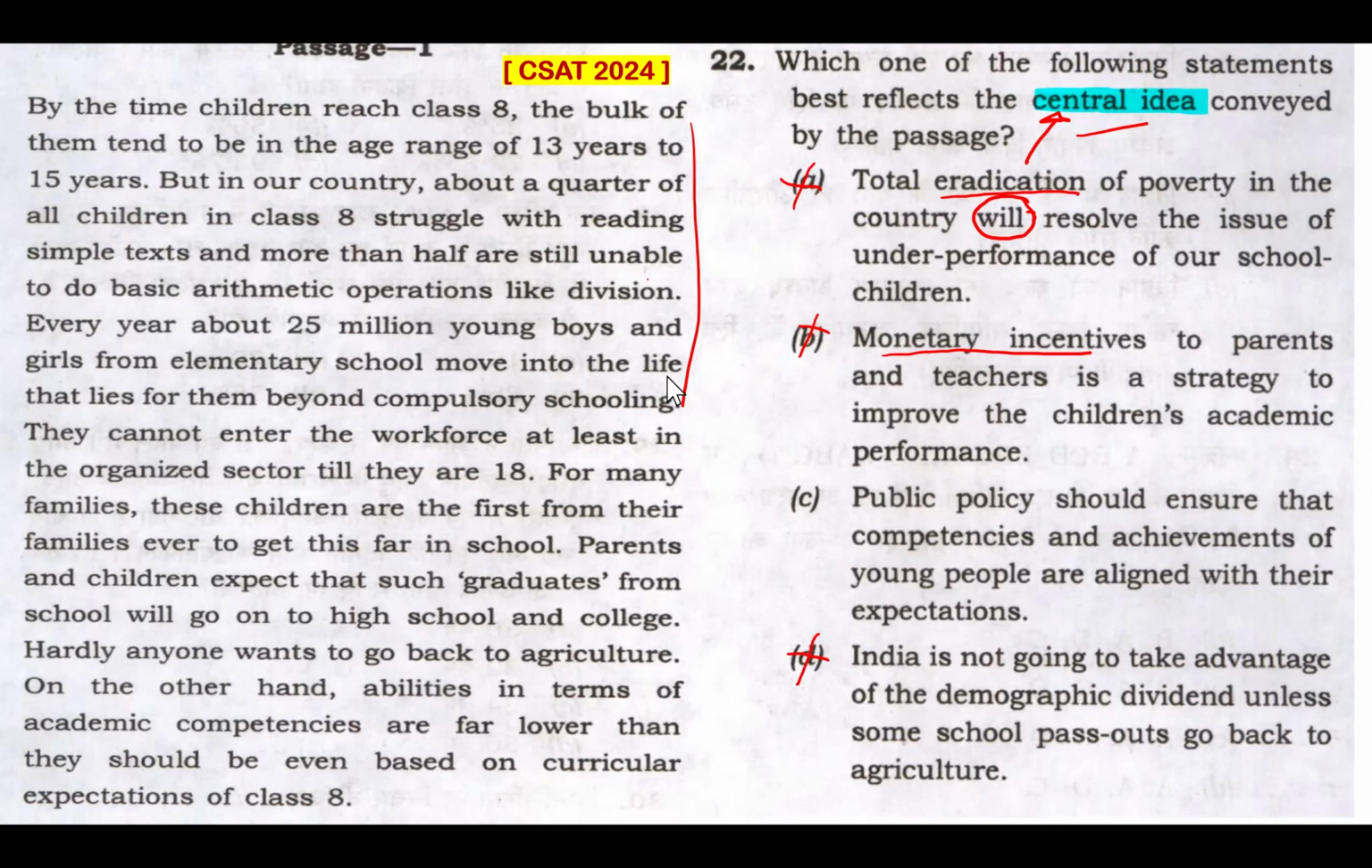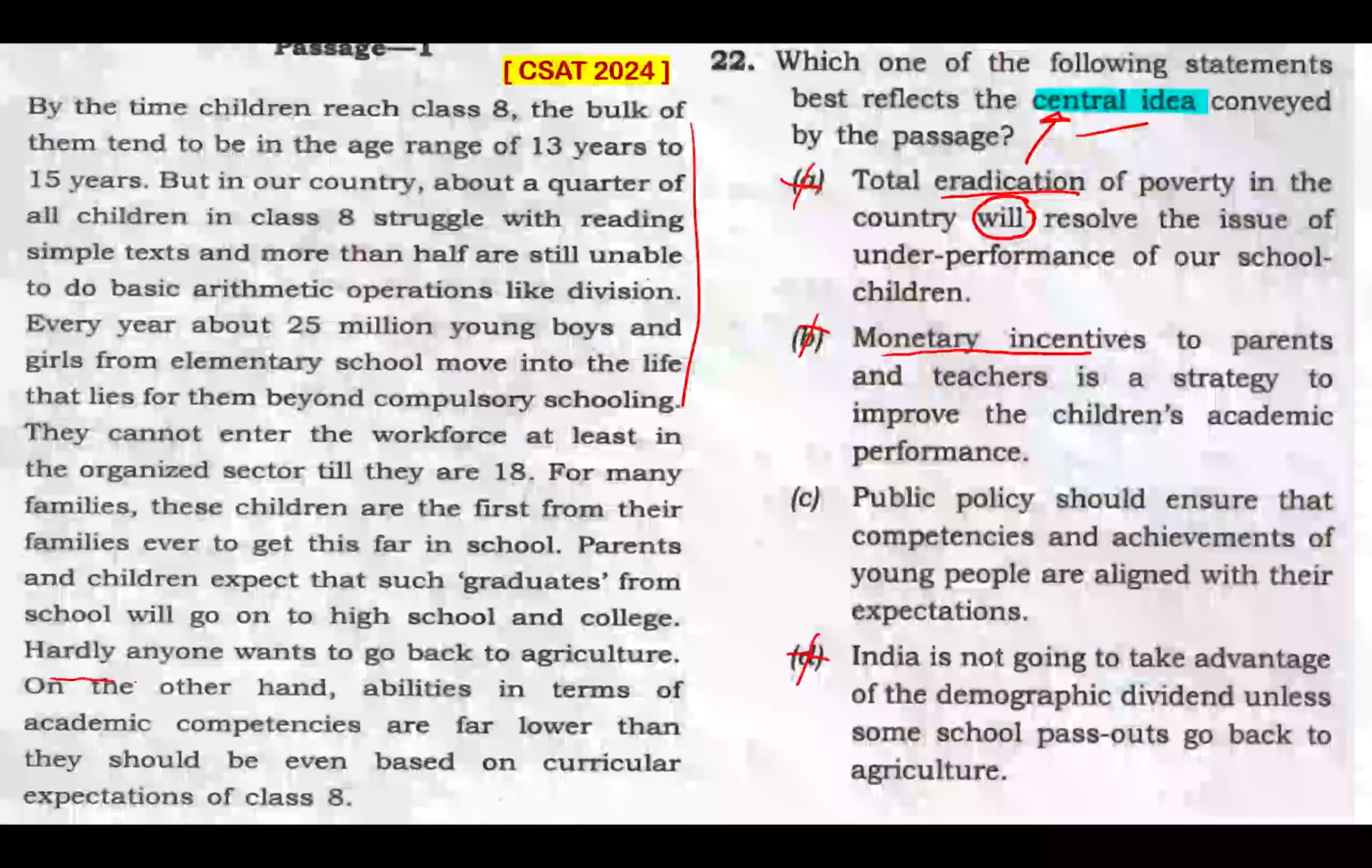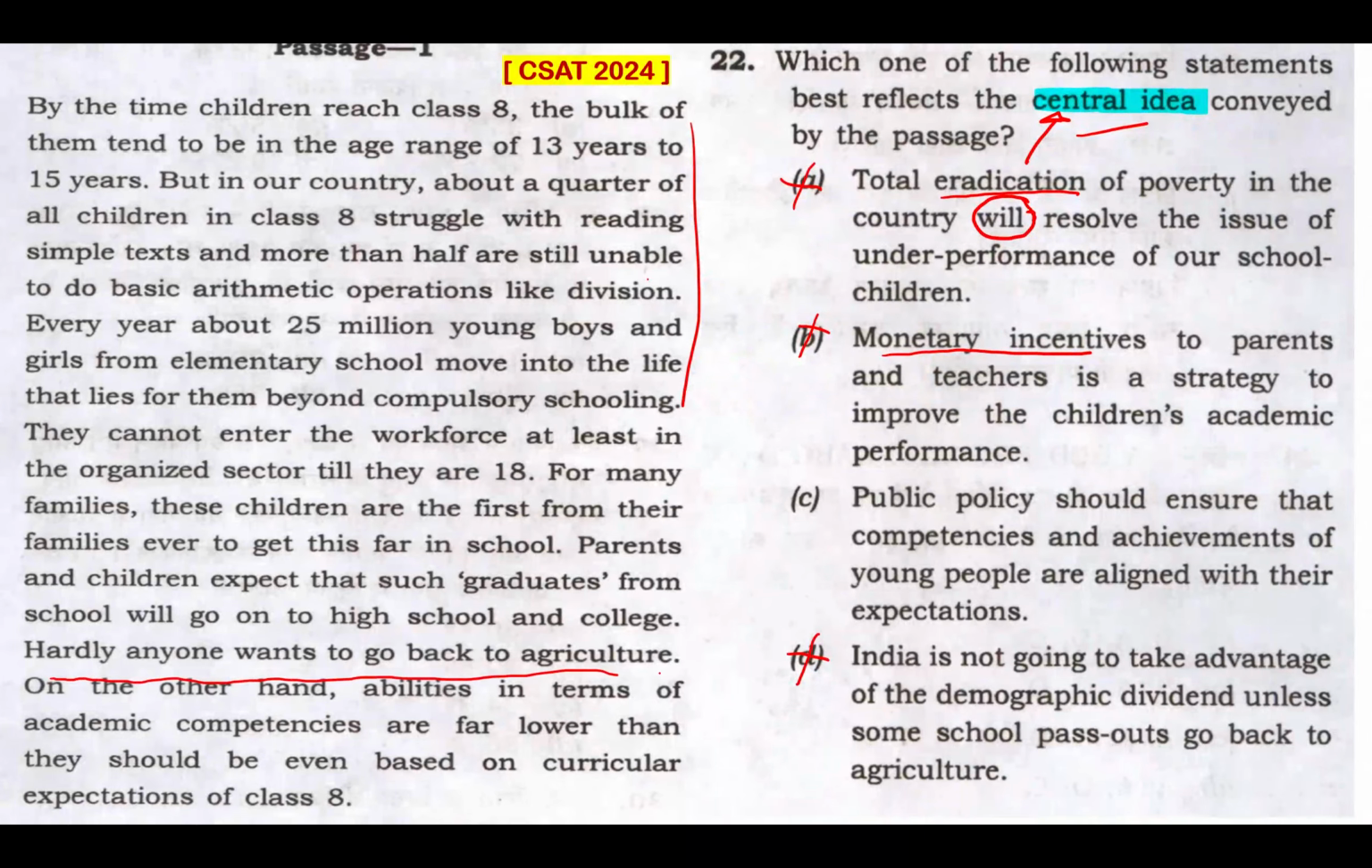And look at this part of the passage where it's clearly mentioned hardly anyone wants to go back to agriculture. So that is a part and parcel of the passage. And this option D is against the spirit of the passage, against the central idea of the passage. So that will never reflect the central idea. Maybe it is not reflecting the central idea of the passage. Option D. Option C is my answer as UPSC has picked in its official answer key.